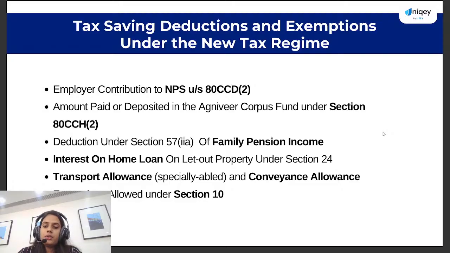And as I already told, interest on home loan we can claim under section 24. If you have a self-occupied property, then you can claim interest up to rupees 2 lakh. But if you have a let out property, then there is no such limit for the interest. You can claim whatever interest you are repaying in a year.